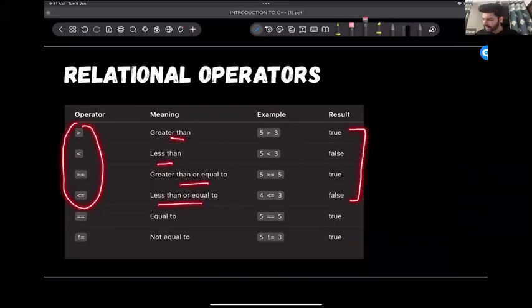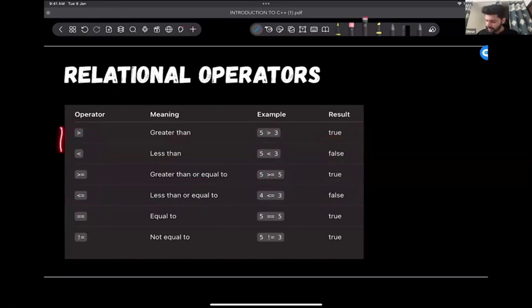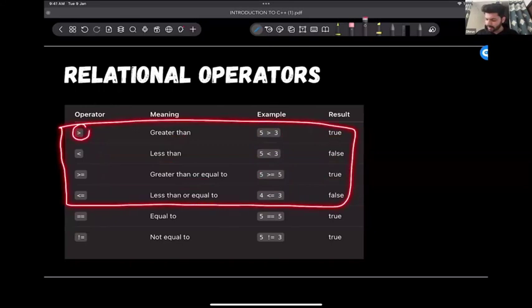So if I say is 5 greater than 3, it is true. It gives true. Is 5 less than 3? No, it is false. Is 5 greater than or equal to 5? Yes, so it gives true. Is 4 less than or equal to 3? No, it is not, so it will give us false. Hope everyone is clear till this point. Do you know how these basic operators work? Relational, greater than, less than, greater than or equal to, less than or equal to.